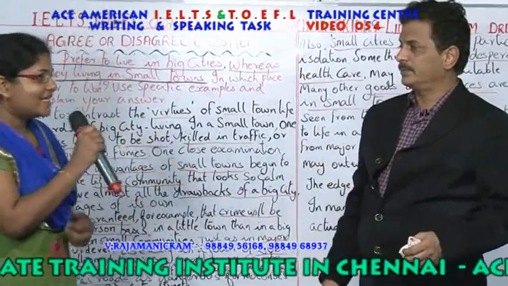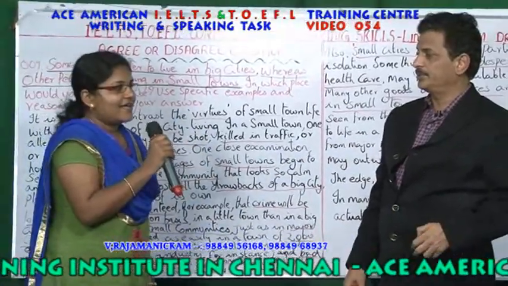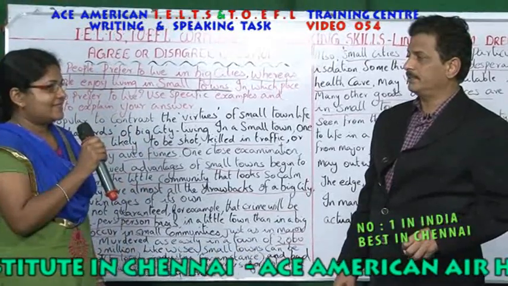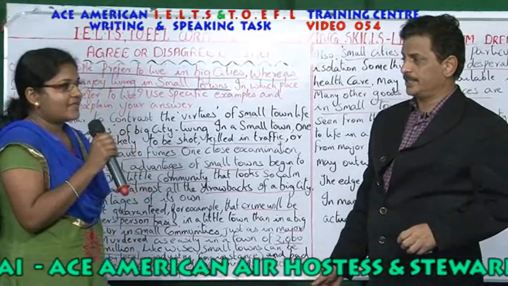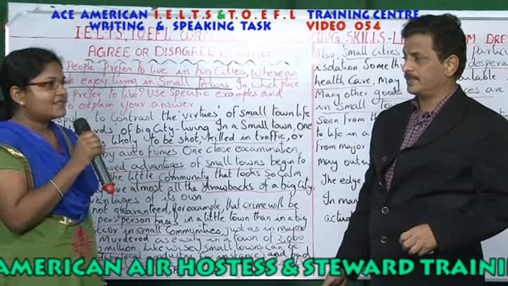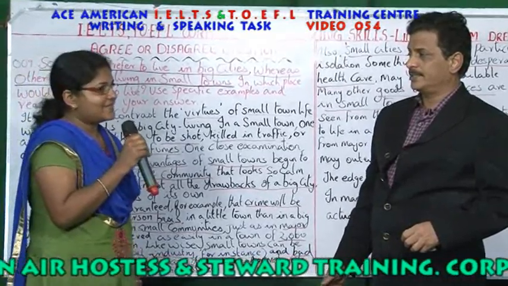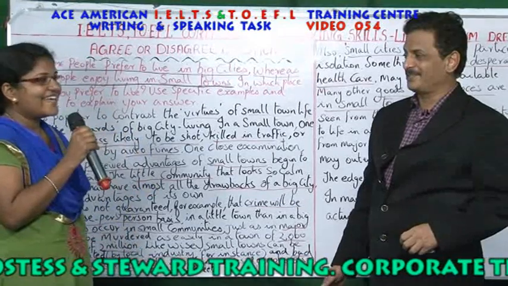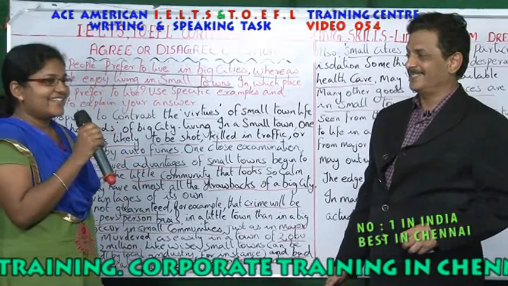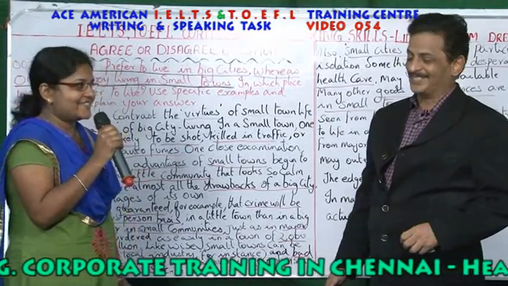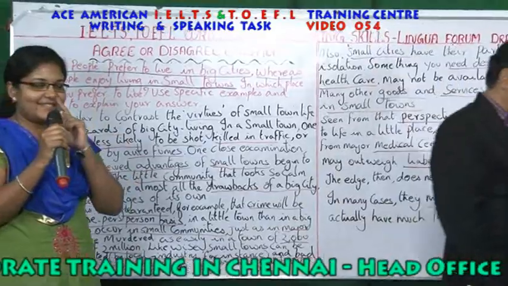Yes, what's your name? My name is Jubia. Okay, what do you do? I'm a nurse. Which country are you planning to go to? I'm planning to go to New Zealand. Are you planning to take academic or general? I'm taking academic. When is your exam? On the last days of October. How much do you expect to score? I'm expecting overall 7. In reading, or everything first? Individual, okay, 7. What do you think about this topic?